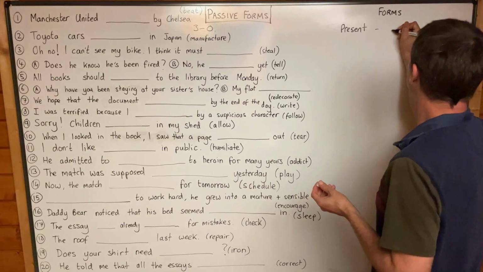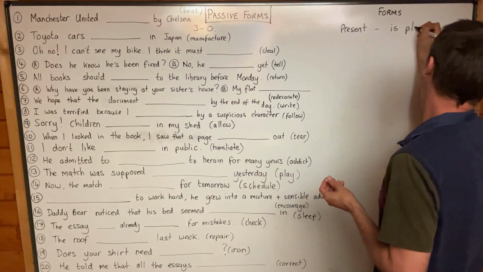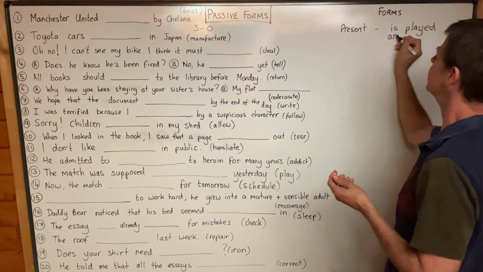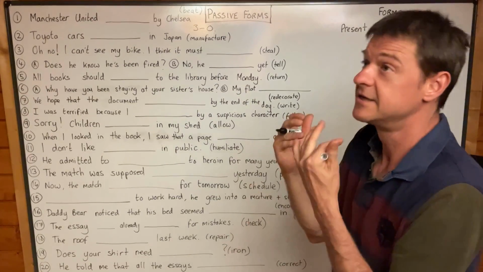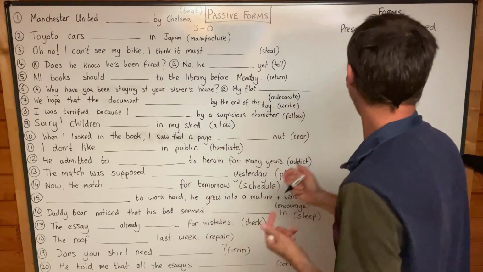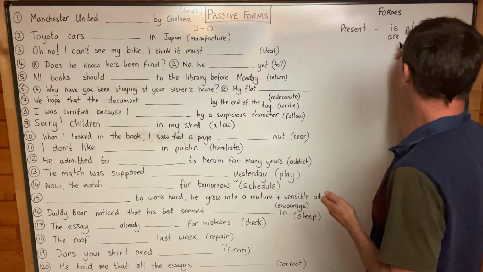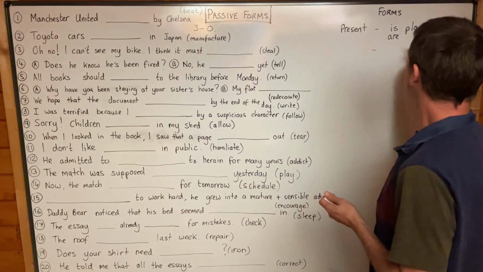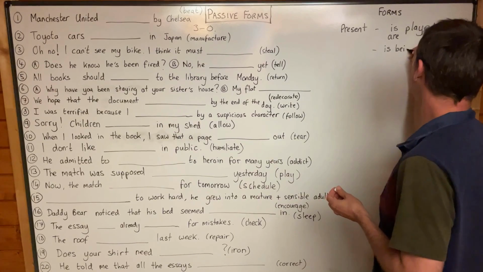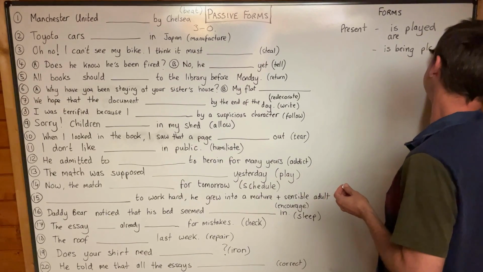There is football is played on Mondays, yeah, so we've got is played, and remember that it might be are if there are two things which are played. You know, two games of football are played on this pitch every Saturday. So you've got present simple, is or are played. You've got present continuous, is being played. Yeah, I'm going to use the same verb just to make it clear.